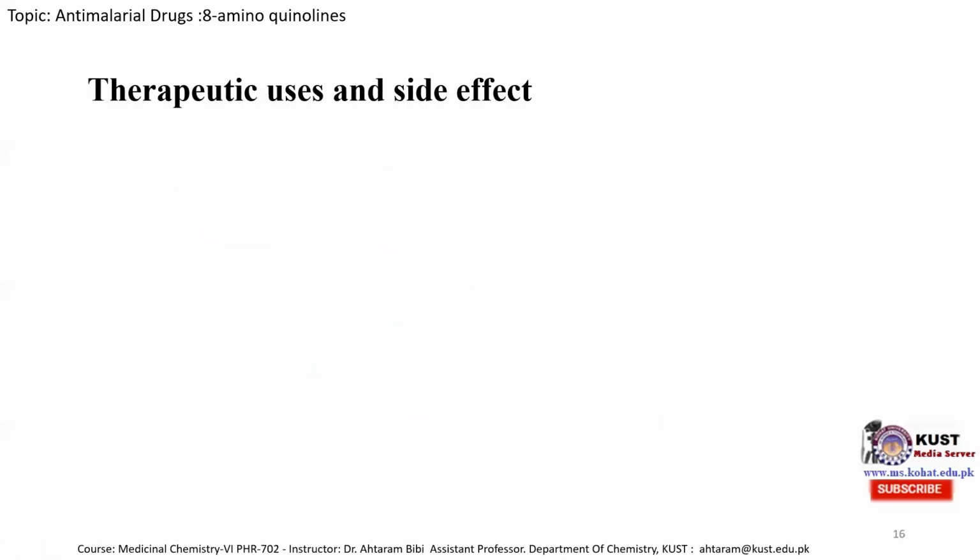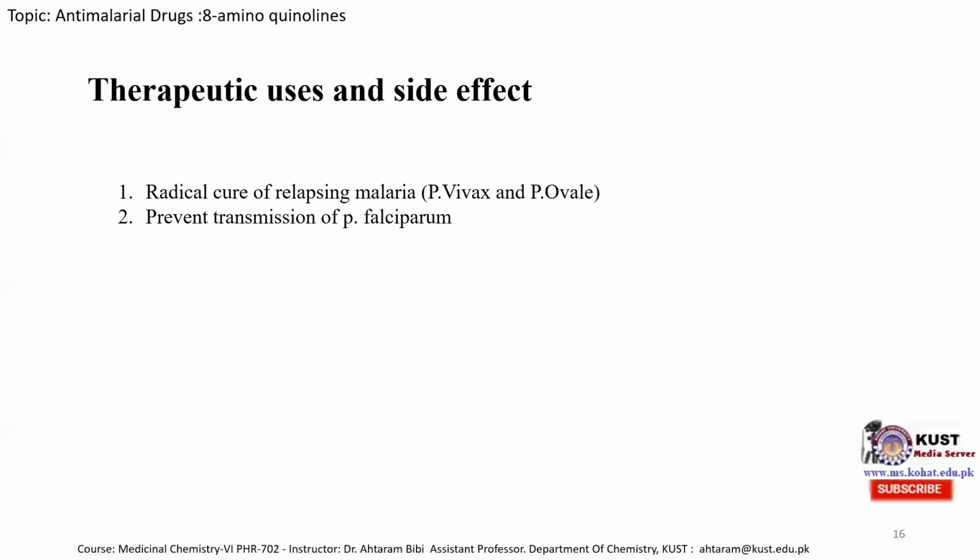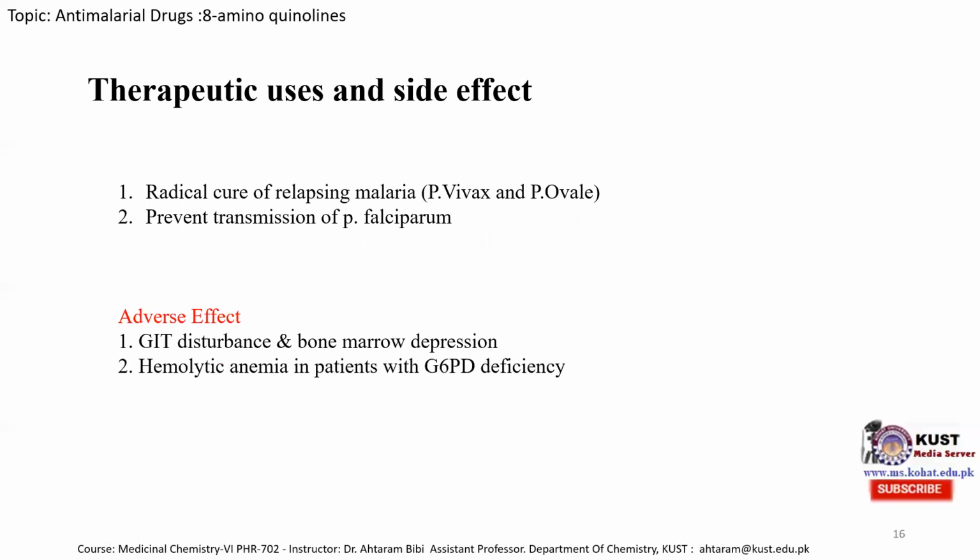Next are the therapeutic uses and side effects. 8-aminoquinolines, primaquine and tafenoquine, are used for radical cure of relapsing malaria, Plasmodium vivax and Plasmodium ovale, and to prevent transmission of Plasmodium falciparum as well. The main adverse effects are disturbance of the gastrointestinal tract and bone marrow depression. The second is hemolytic anemia in patients with G6PD deficiency.